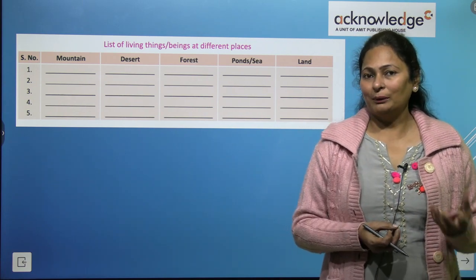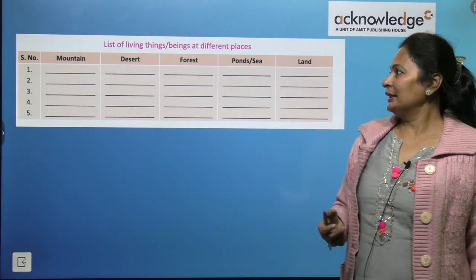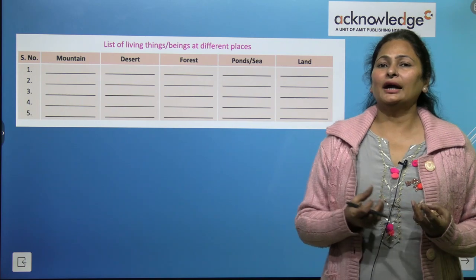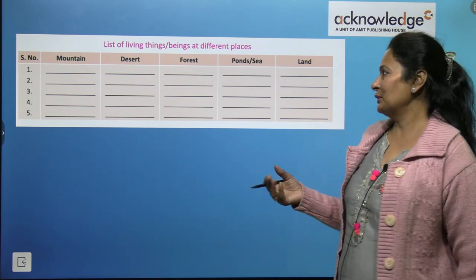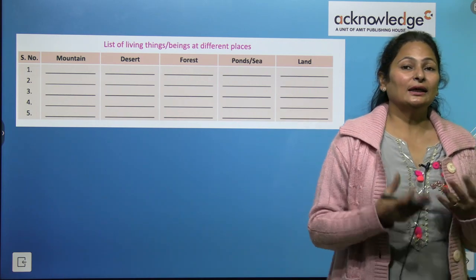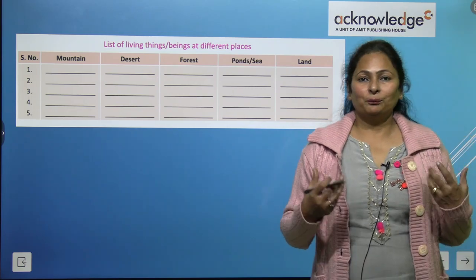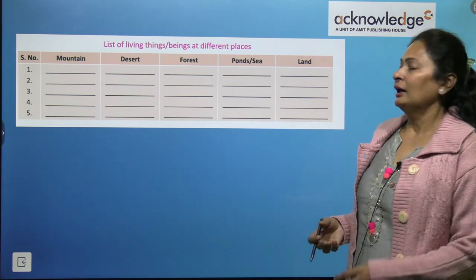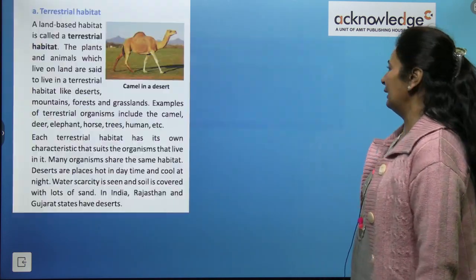Plants are also living beings. In desert, you find the cactus. In forest, there are many different kinds of trees, plants and animals, like the lion. In pond and sea, there are fishes, and on land, cows and human beings. In this way you can fill the grid with living things.